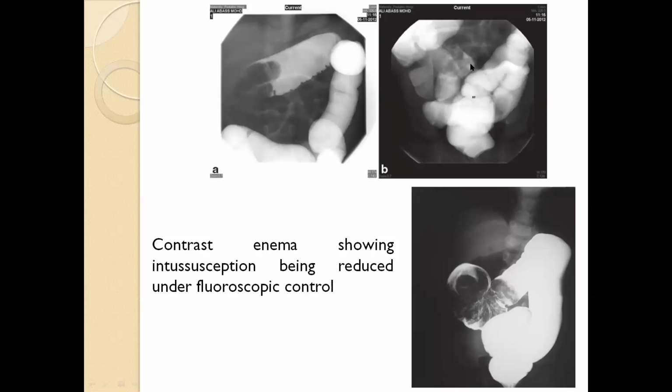So if the contrast crosses the ileocecal junction and the distal ileum is visible on live fluoroscopic images, or during ultrasound-guided reduction when the small bowel is full of contrast medium, we confirm that the patient has successfully reduced intussusception. So in a few cases the patient can be spared surgery.